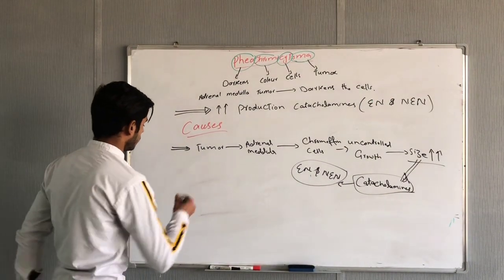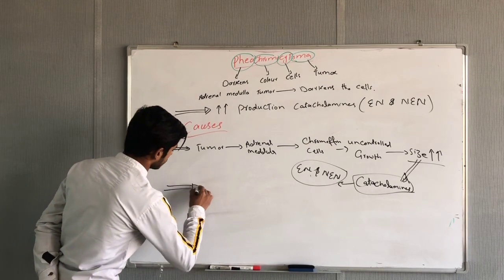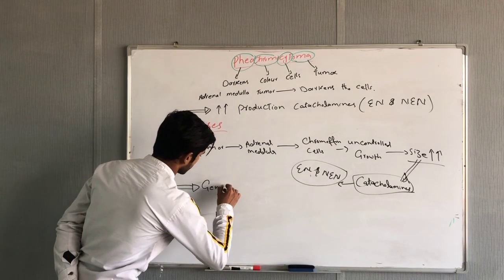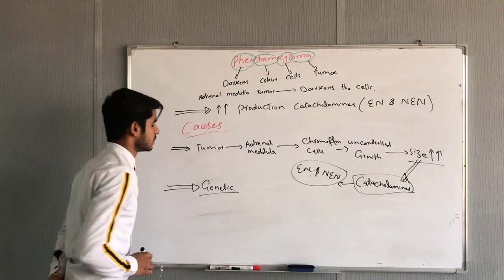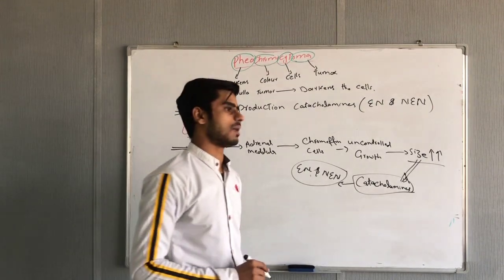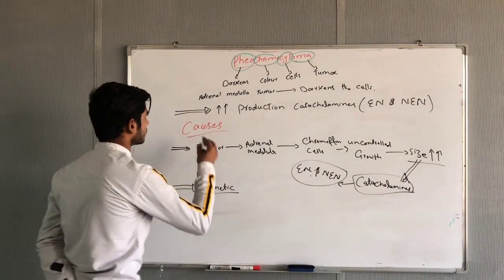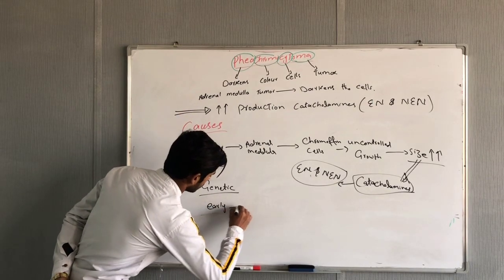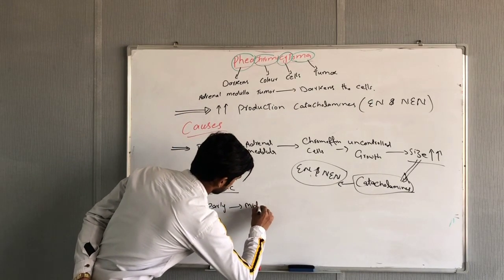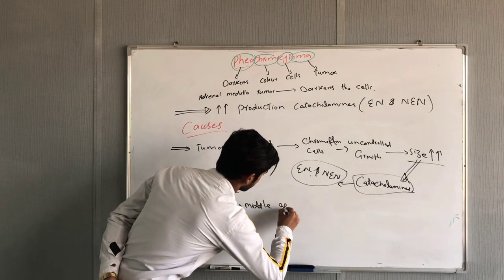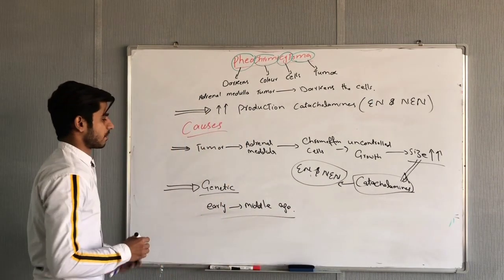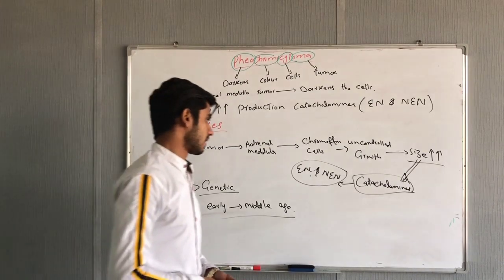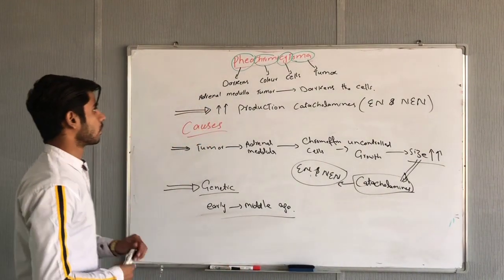These causes may be genetic. These causes may also be genetic, inherited from the father or the mother. And this disease often happens from early to middle age, because of the genetic disorder. These were the two causes of pheochromocytoma.